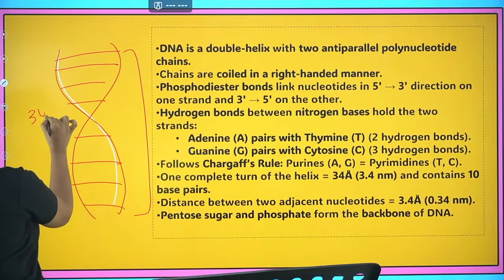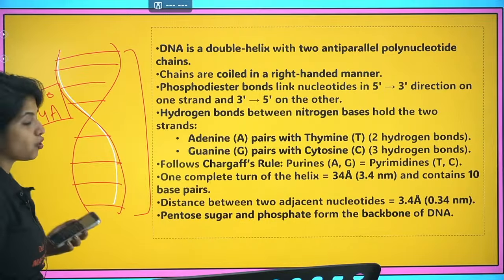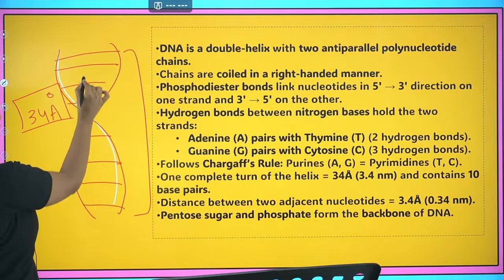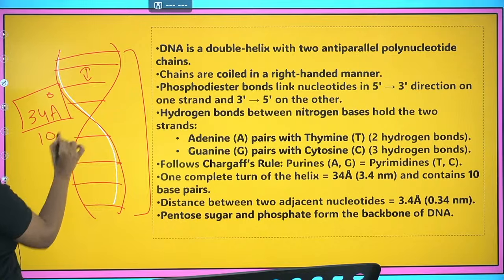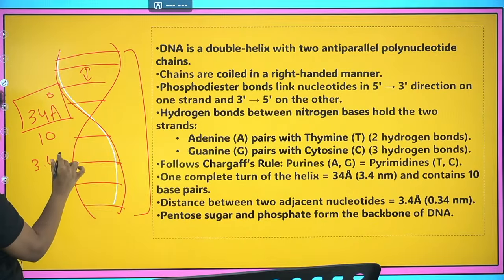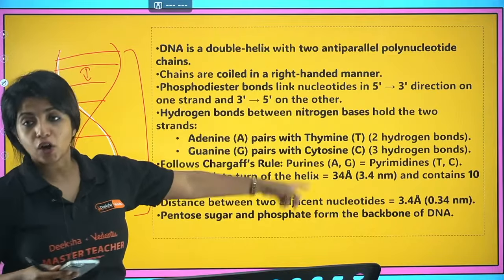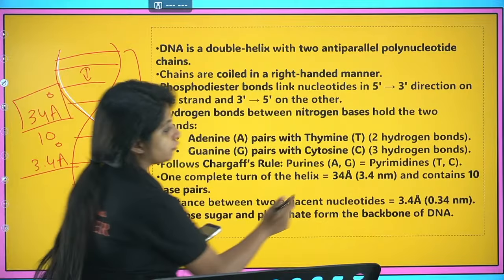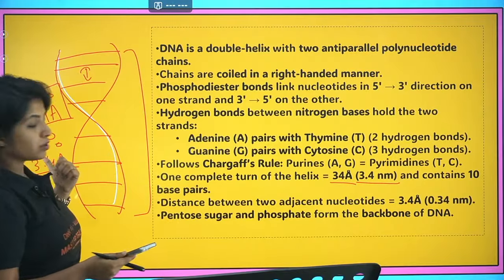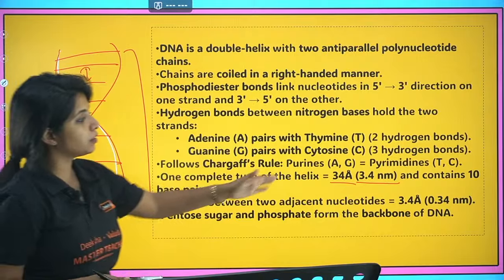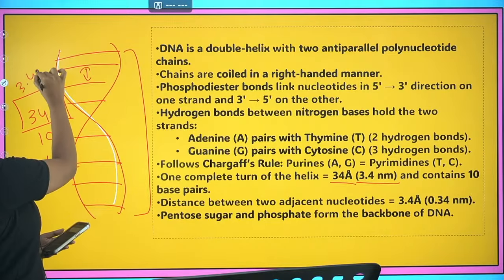It is 34 Angstrom. If you are asked what is the distance between them, 10 base pairs are there, so 34 Angstrom divided by 10 gives 3.4 Angstrom. If your question is in nanometers, you have to talk like that. 34 Angstrom means 3.4 nanometer, so 3.4 Angstrom means 0.34 nanometer. That is the distance between them. So the pitch would be 3.4 nm.